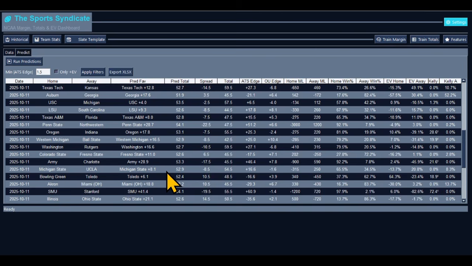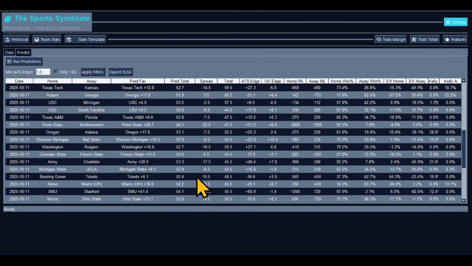UCLA is flying high, though. They just came off a big win. Coach getting raised up, coach getting carried around the field like they did Joe Paterno back in the day. You know what I'm saying? So UCLA, I don't know. Let me see what's the potential here. Nah, the numbers definitely say Michigan State going to come out there and whoop some ass.